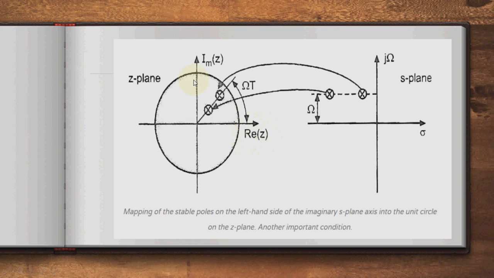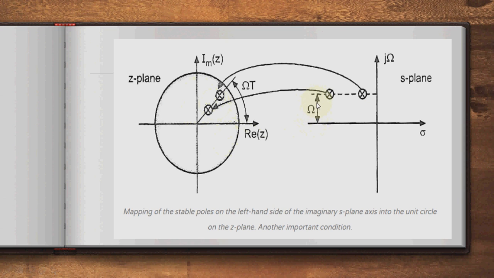This is the real axis of the Z plane, this is the imaginary axis of the Z plane, and this is the S plane, where sigma is the real axis and j omega is the imaginary axis. Whatever poles are placed in the left-hand side of the S plane can be mapped into the inside of the unit circle,